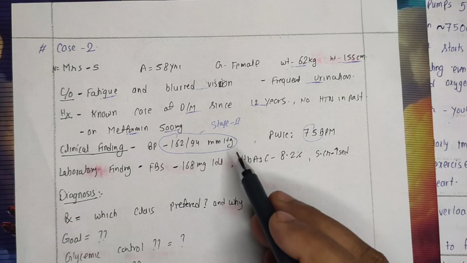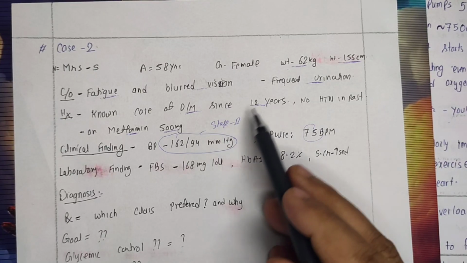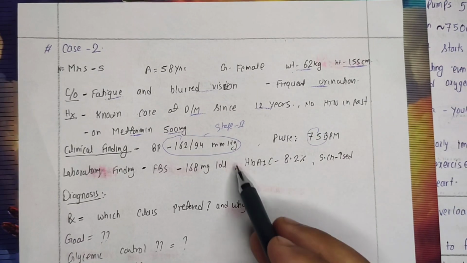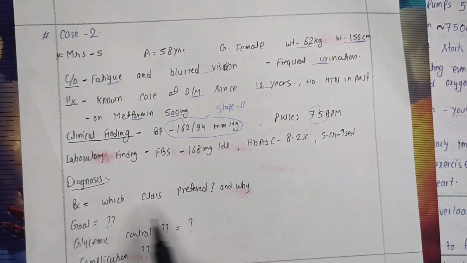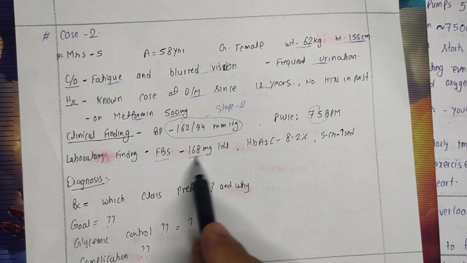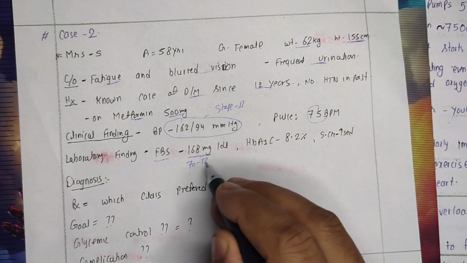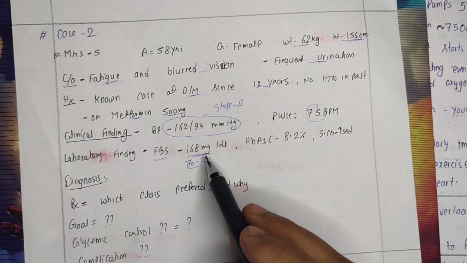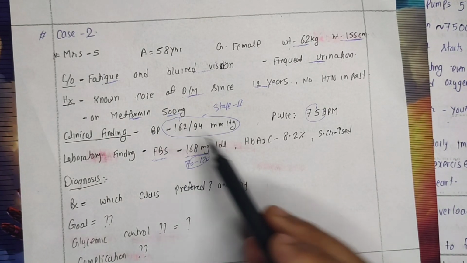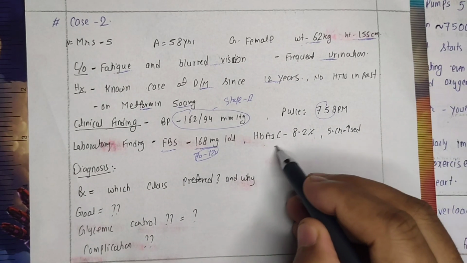However, in this case also, we want to have a confirmation by calling her in follow-up. But as she is diabetic and she is at higher risk, because she is already having a lot of risk factors for hypertension, we will treat it as hypertension as of now also. So in laboratory findings, we can see that her fasting blood sugar level was 168 mg/dL. You know, normally it is around 70 to 120. So it is quite high, which indicates that she is having poor glycemic control despite having metformin, and her HbA1c level was also 8.2%. Ideally it should be around 5.5.